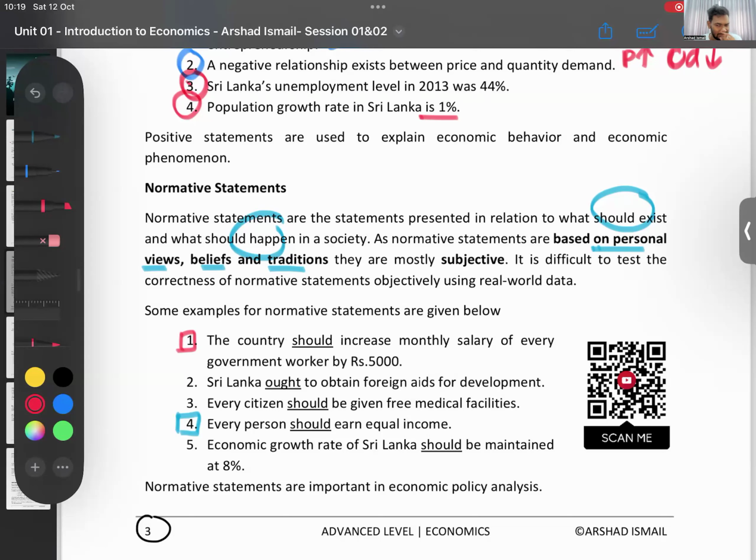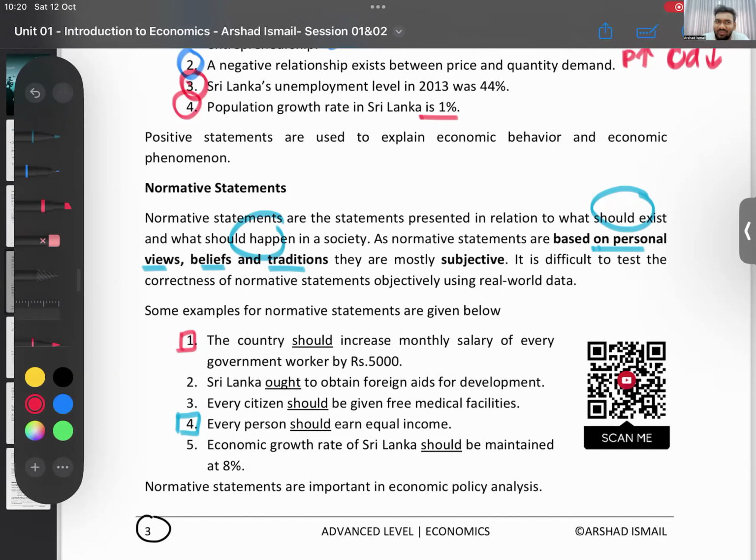Who of you all are right? Are the people who are saying they should, are they correct? Or are the people who are saying they shouldn't correct? There is no right or wrong, no? These are my personal opinions. I am saying, look here, we have to do this. You're saying, no, look here, we have to do this. Now, that's what happens in the parliament. In the parliament, Anura is now coming and telling, look here, Janata, I'm going to do this. Salit is saying, no, we shouldn't. So there is no right or wrong here. That is what you call a normative statement.